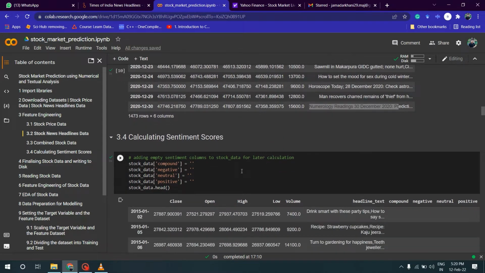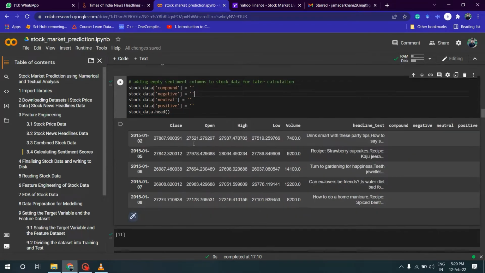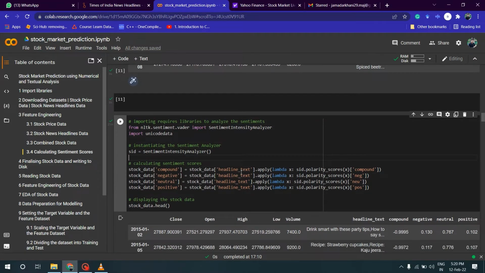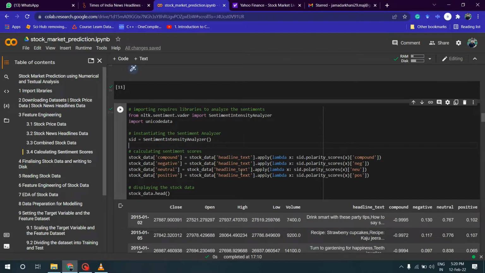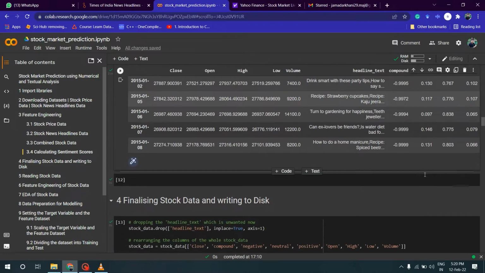Later, I've put in the columns of sentiment scores, that is compound, negative, neutral, and positive. I've calculated them using the SentimentIntensityAnalyzer, which is a part of NLTK. Then I've calculated it here.